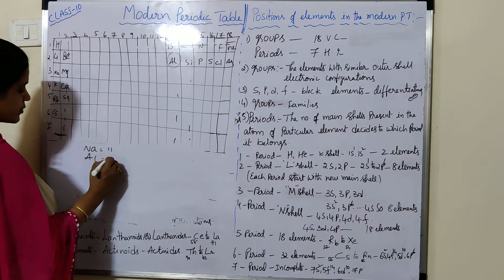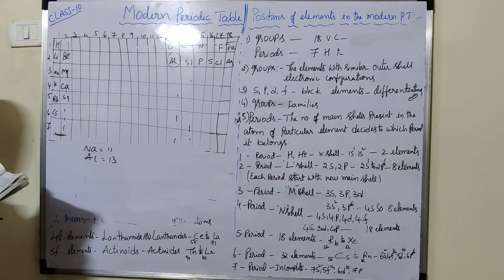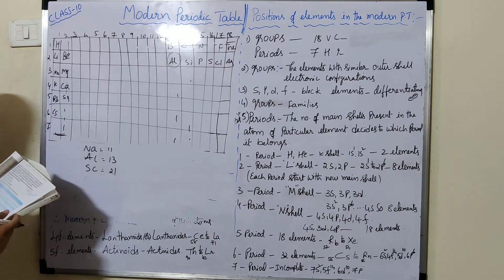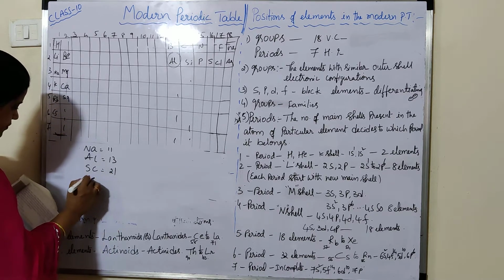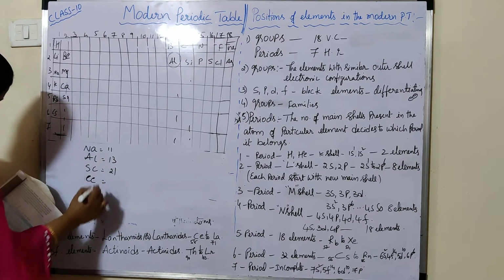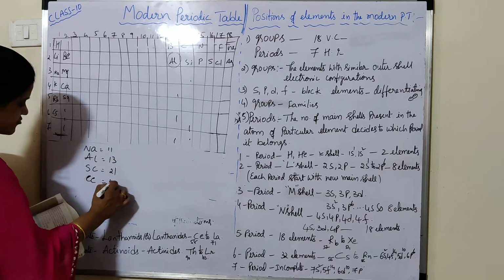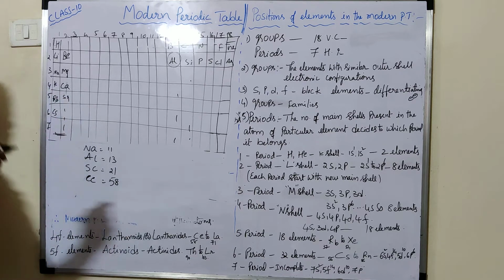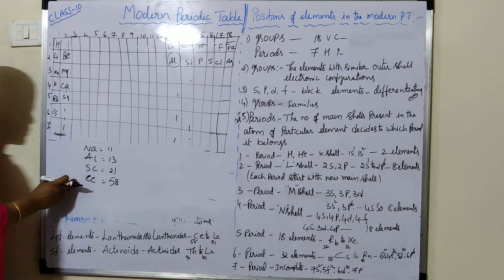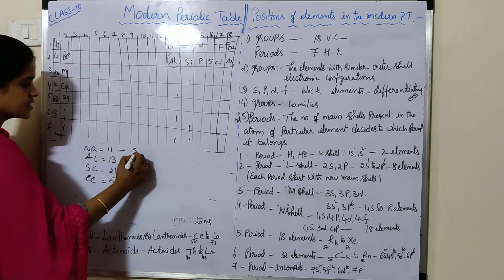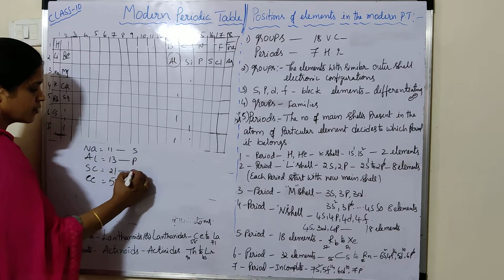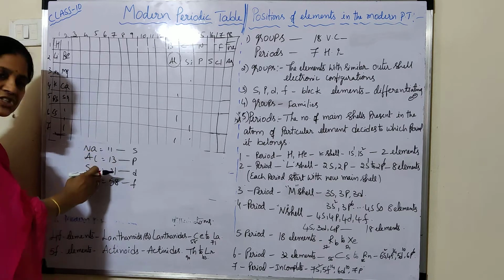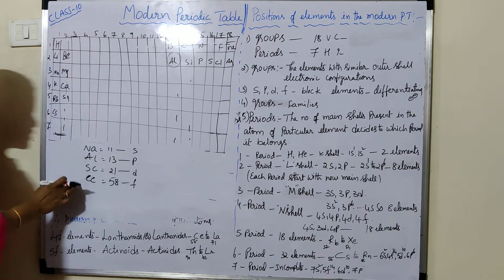Aluminium atomic number is 13. And scandium atomic number is 21, and cerium, its atomic number is 58. So these are the examples. This is the example from S block, and this is for P block, D block, and F block. So just we will write the differentiating electron of these elements.